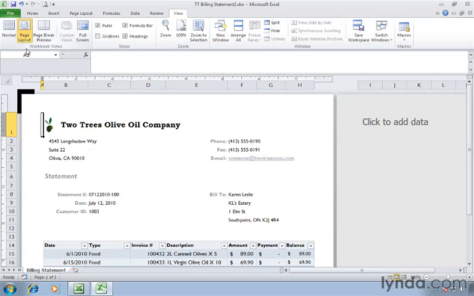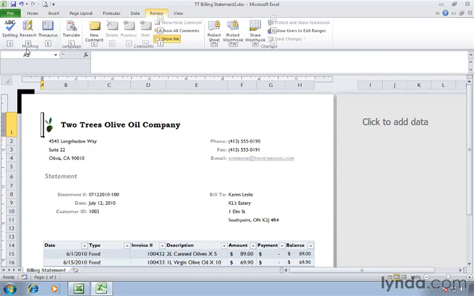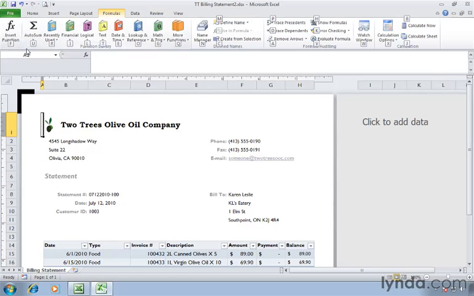Now when you press Escape, it's always going to take you back. Let's try it again. Let's press Alt. Let's go to Review by typing R. And then you realize I didn't really want to go to Review. I want to go to Formulas. You can press Escape. It takes you back a level. Formulas is the letter M. And now you're into your formulas. Let's press Escape one more time and go to the Home tab by pressing H.